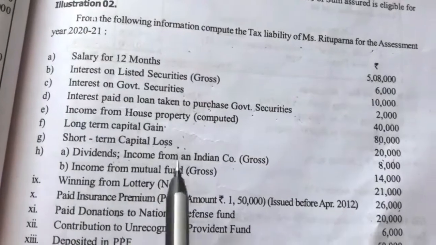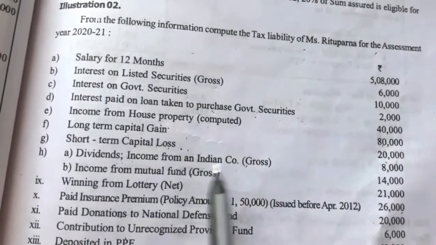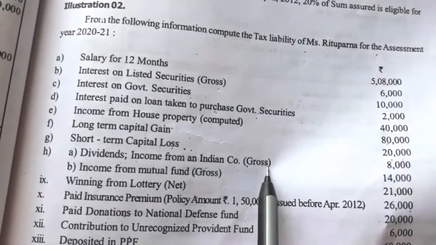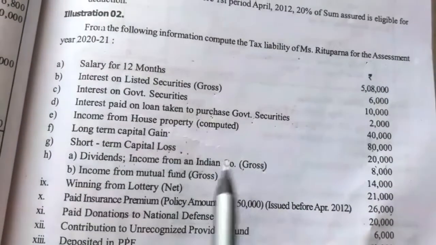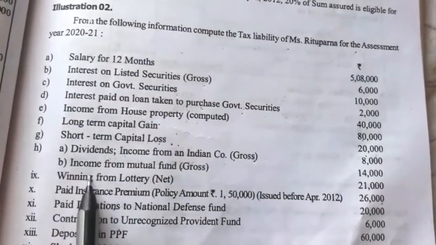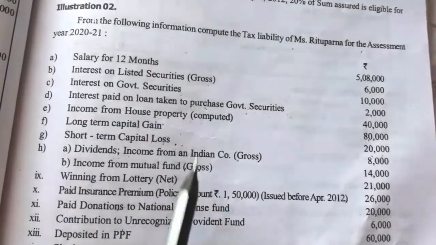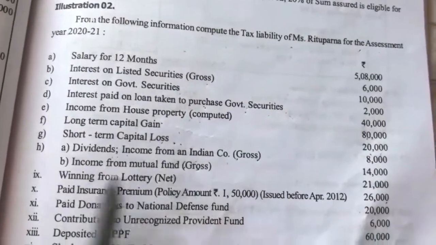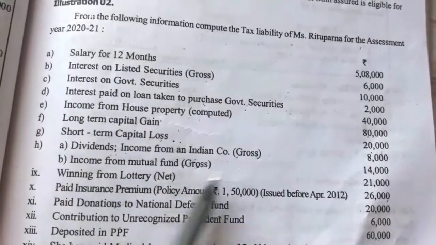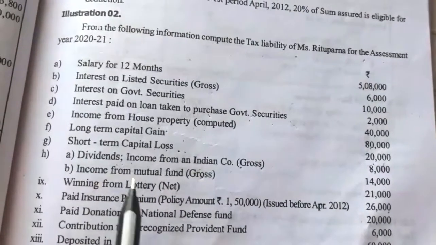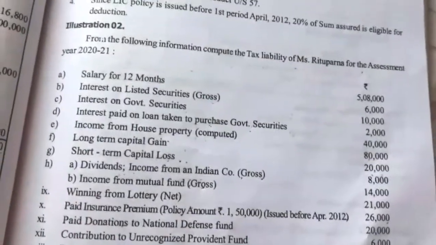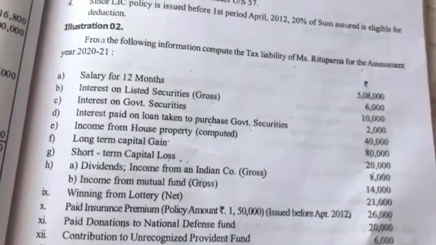Then dividend income from Indian company is exempt. Any dividend received from an Indian company is exempt. Dividend income from mutual fund is also exempt, so that is from India. If it is income from foreign company, then it is taxable under the head income from other source.